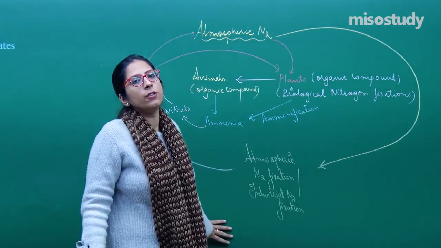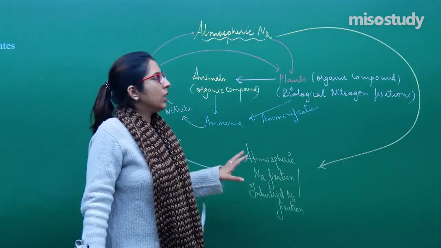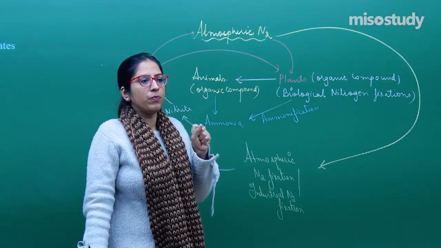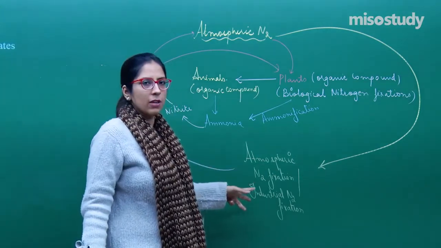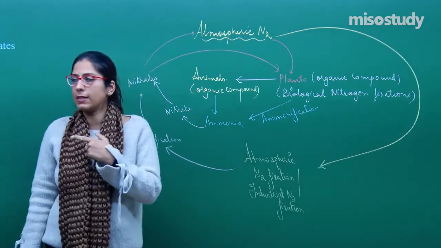Later on they are converted into nitrates and nitrites, which are absorbed by the plant. So as the lightning and the thundering process occur, oxides of nitrogen are formed, and which is later on absorbed. Right? So this was the first thing which the question is asking.